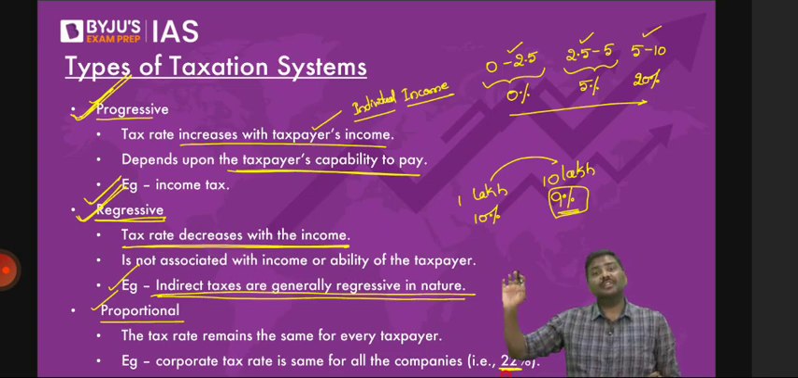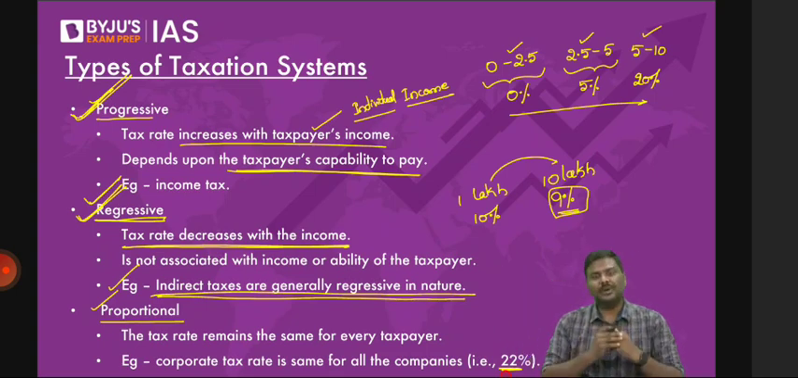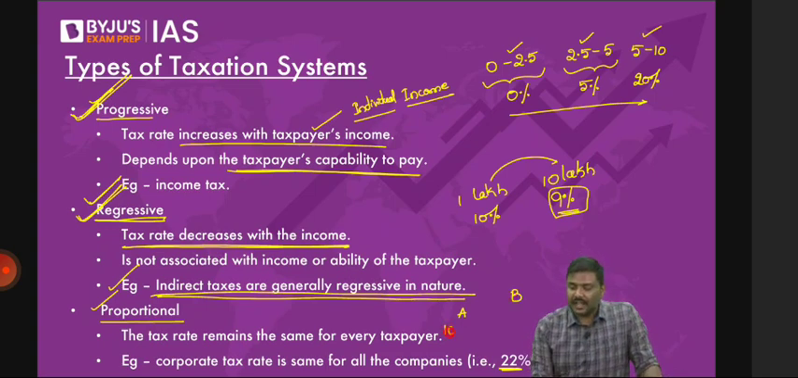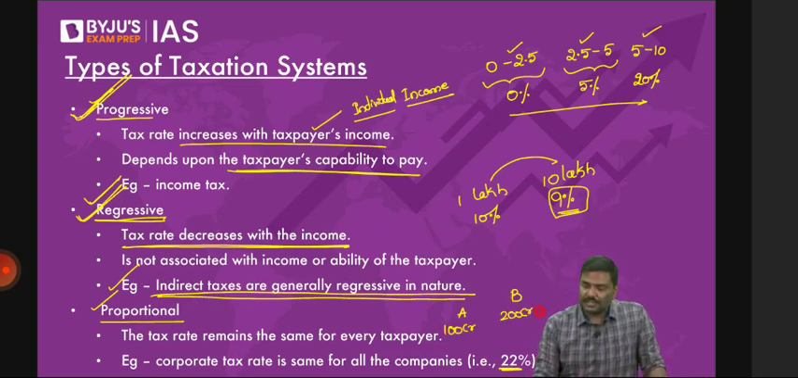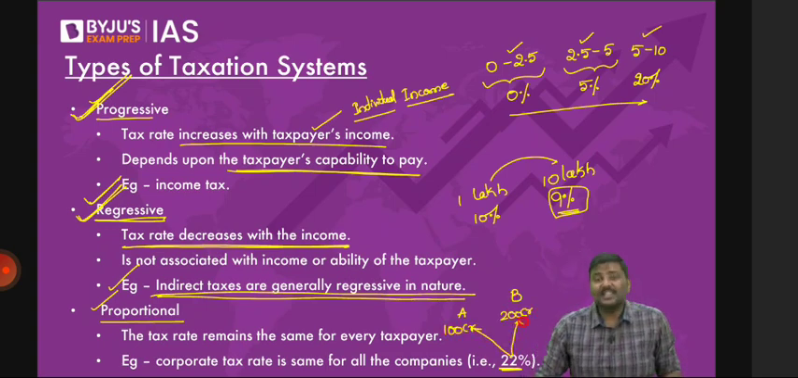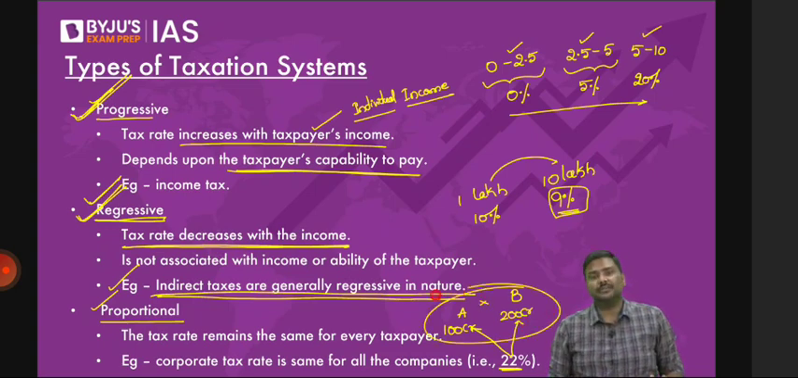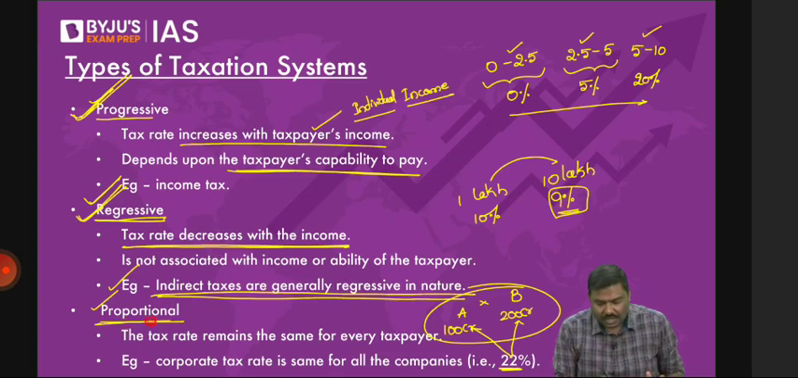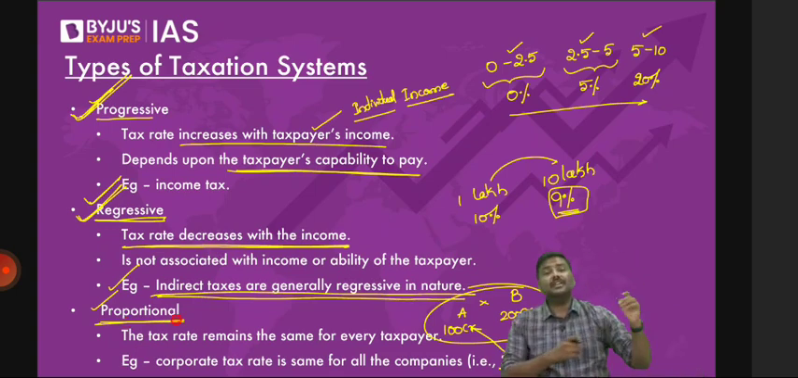Now let's take a simple example, 22%. Imagine there are 2 companies, A and B. A is earning 100 crore rupees. B is earning 200 crore rupees. Now on both of them, a 22% tax rate is applicable. So don't you think, irrespective of the tax base here, irrespective of the income, a constant rate of tax is applicable. That is referred to as proportional taxation. Best example of proportional taxation, understand this carefully.